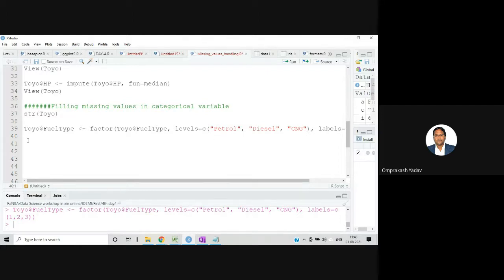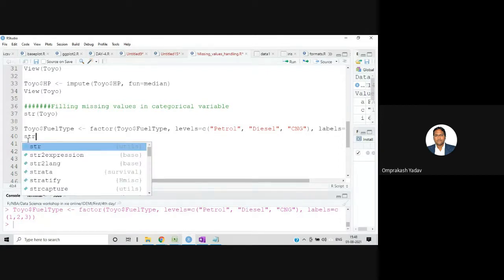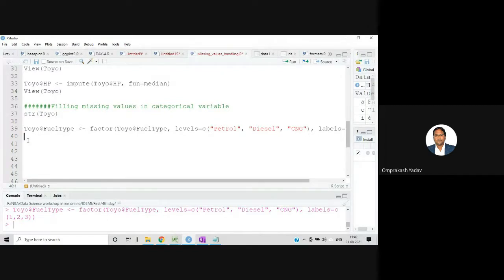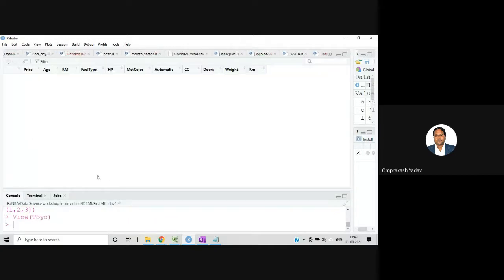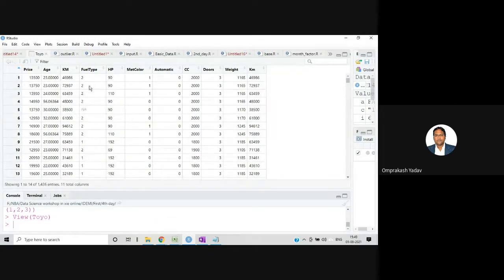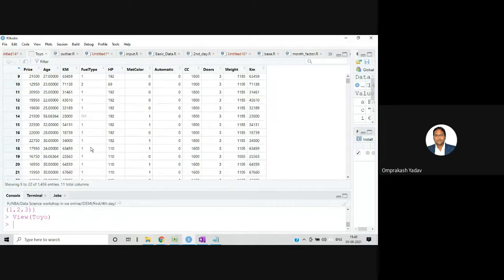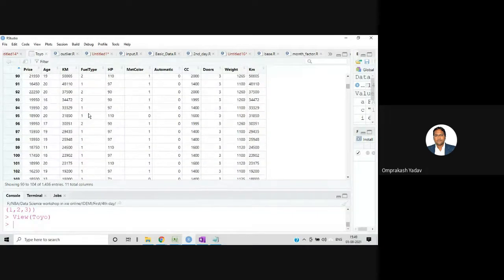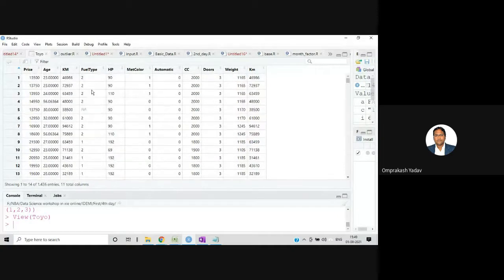And let's again fire the str command. Before that, let's see the view of Toyo. If you see this column, fuel type, NA is now appearing over there. Okay, now we can see the NA, and the character values got replaced by numerical values. All of you can see this one, right?